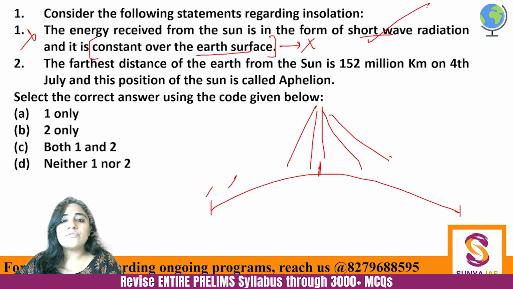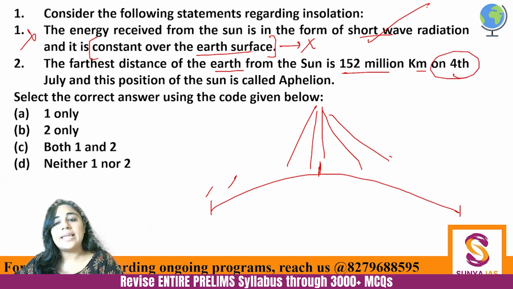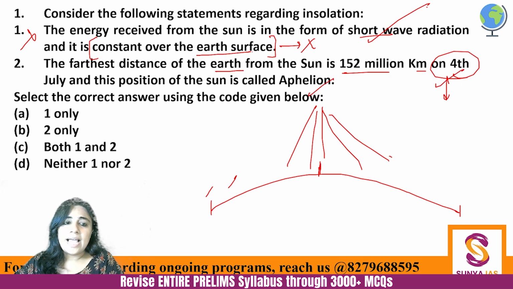Then the farthest distance of the Earth from the Sun is 152 million kilometers, which is correct. The 4th of July is the date when aphelion happens, right? 4th of July is important. You can remember it that this is the date when the US got its independence, 4th of July. The US is very far away from India, right? So when the sun is farthest from the earth, that is aphelion, and that is on 4th of July. So the second one is correct, and the answer to this is B.